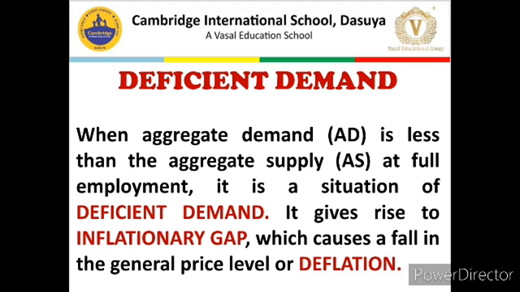for that economy, and it is generally considered much worse than inflation because it decreases production, which decreases employment, which decreases national income of that economy, and it is kind of chaos in that economy. So every economy tries to avoid this situation of deficient demand more than the situation of excess demand.